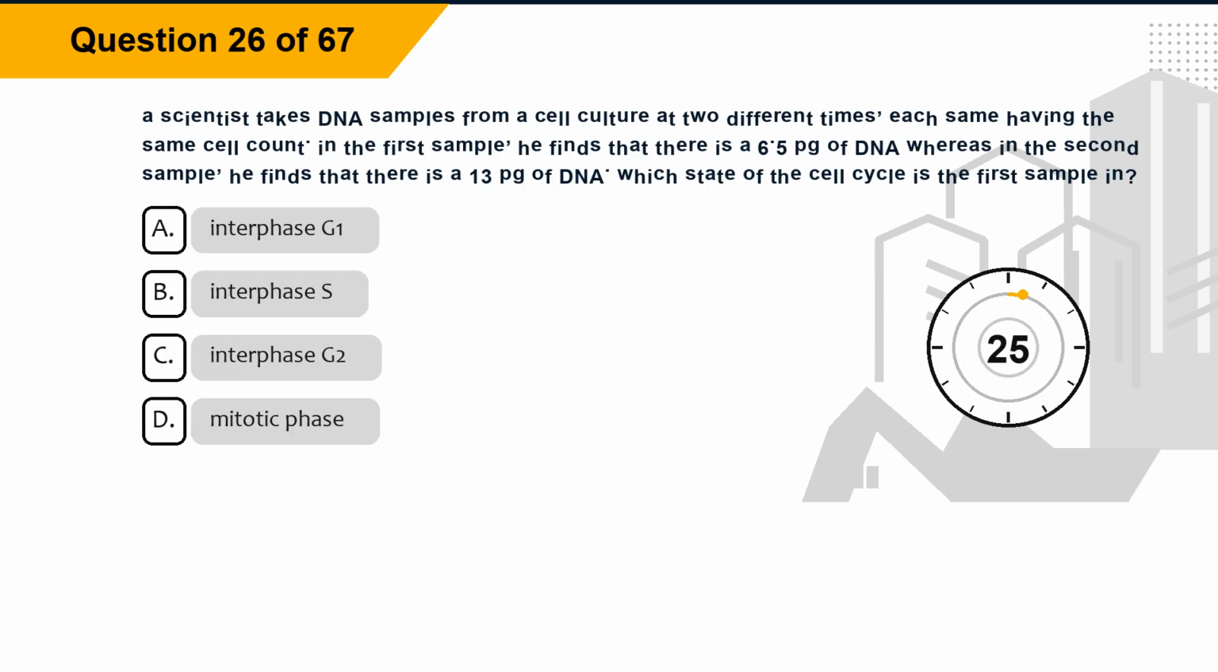Question 26. A scientist takes DNA samples from a cell culture at 2 different times, each having the same cell count. In the first sample, he finds that there is 6.5 pg of DNA, whereas in the second sample, he finds that there is 13 pg of DNA. Which stage of the cell cycle is the first sample in? Option A, interphase G1. Option B, interphase S. Option C, interphase G2. Option D, mitotic phase.